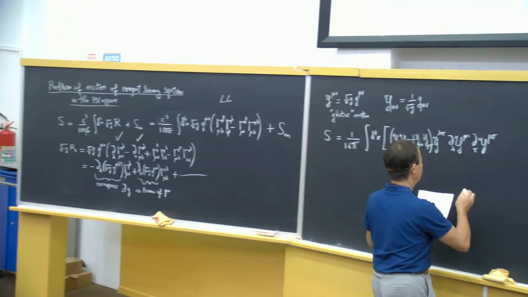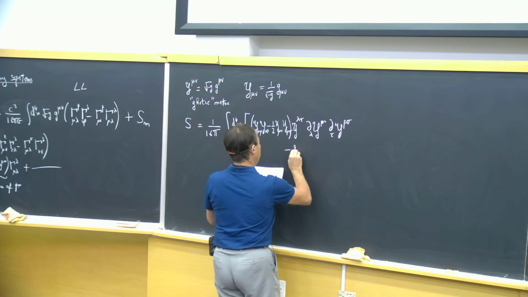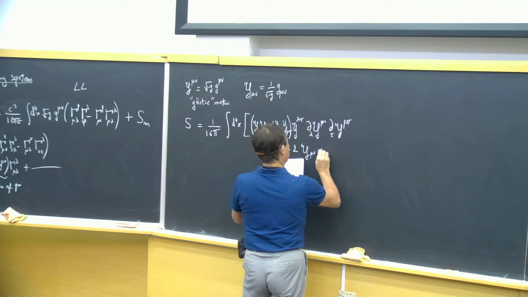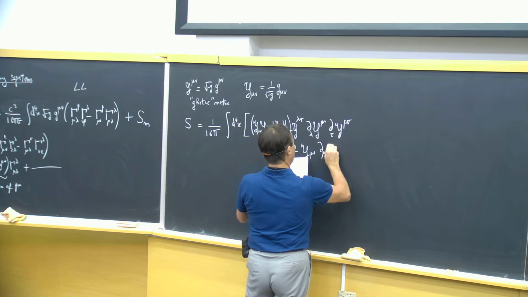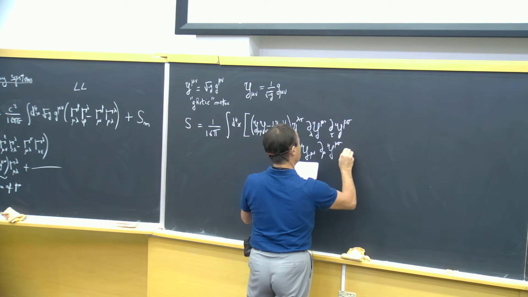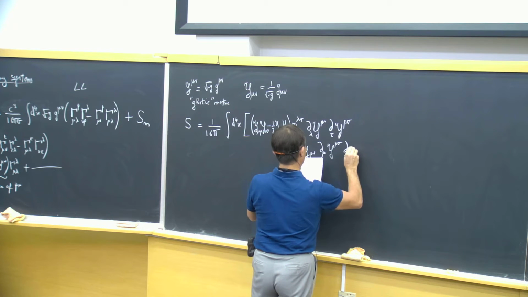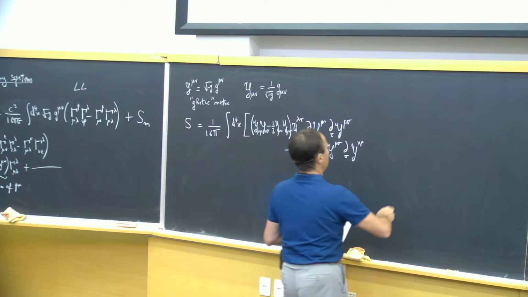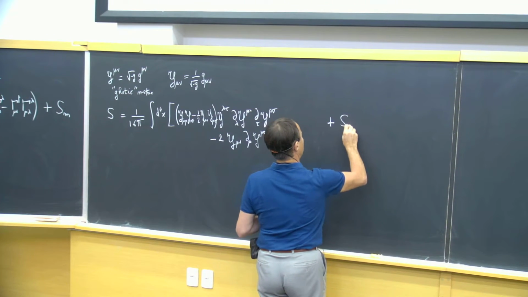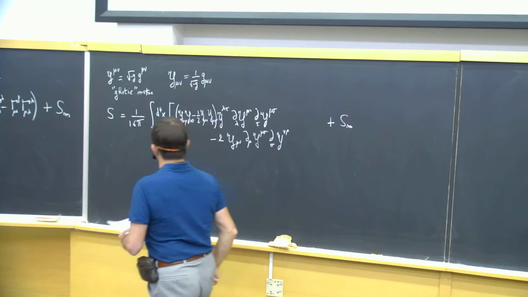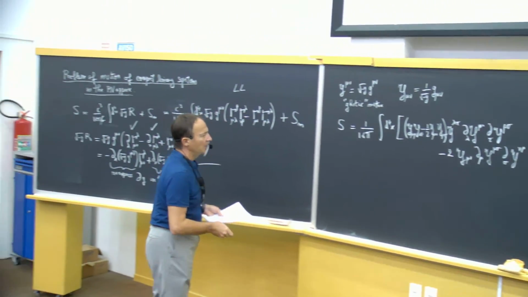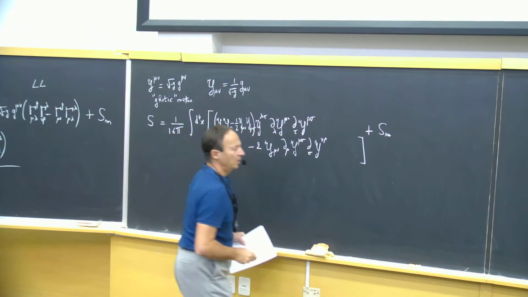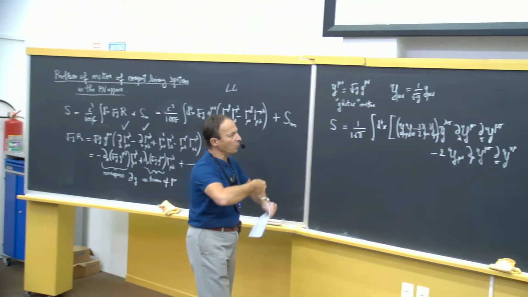Kinetic term in terms of that metric, minus 2 G mu nu, G rho, G mu sigma, G sigma, G mu rho, plus the matter action. And again, this is completely general, that's the full action of GR, including all nonlinearities.